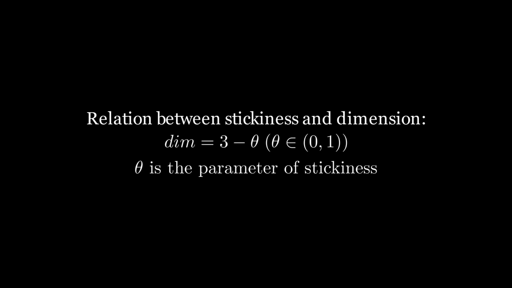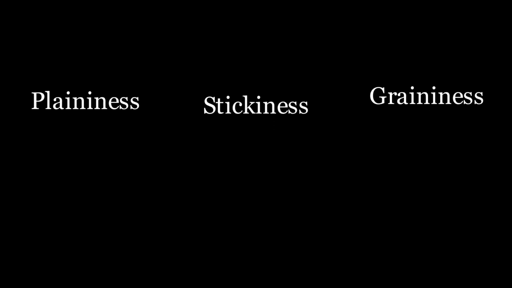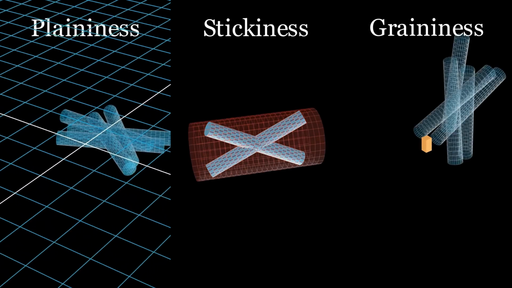Anyway, this is the relation that stickiness gives. It's really simple. If a set of delta tubes is sticky given a parameter theta, which is how sticky the delta tubes are, the lower bound of the Kakeya set is 3 minus delta, where theta is between 0 and 1. And now you see, the traditional stickiness cannot lead us to the final result of the three-dimensional Kakeya conjecture.